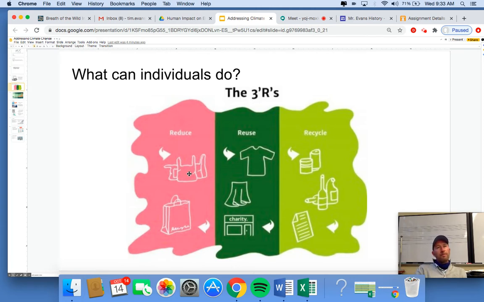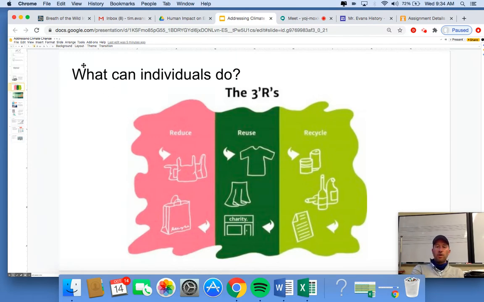Even like thinking, when I order off of Seamless now, there's an option that says forego the plastic utensils. So they'll bring me the food, but they won't bring the plastic fork, knife, and spoon or whatever. Even that little bit, right? It's just reduce the amount you use. Reuse your stuff. Don't throw stuff away, all right? Try to get the most out of it. And lastly, I know people make a big deal about recycling. It really doesn't have that big an impact. You're going to see that on the next slide. Now, it's better to recycle than not to recycle, but barely.